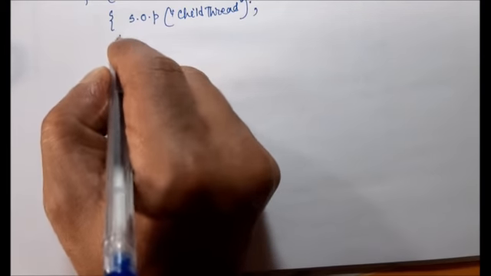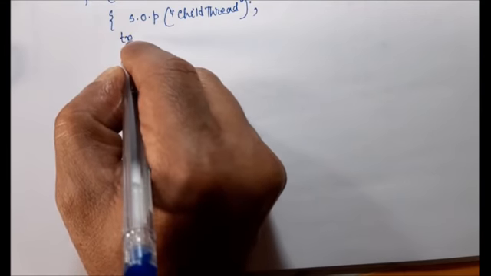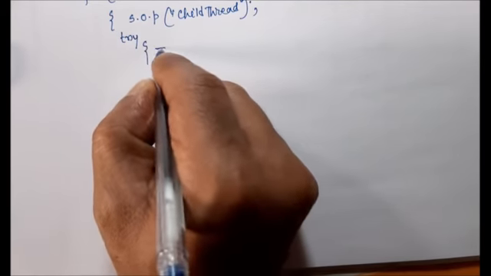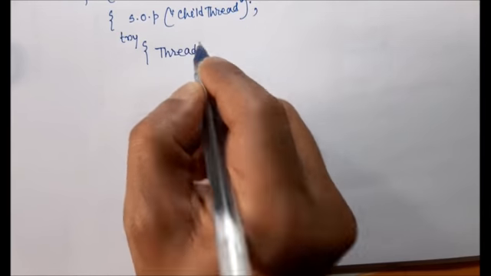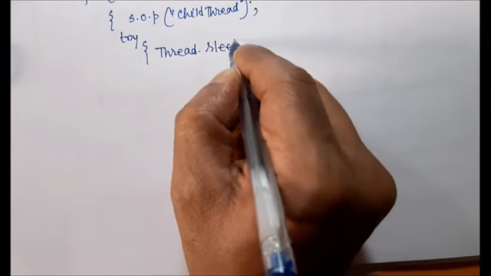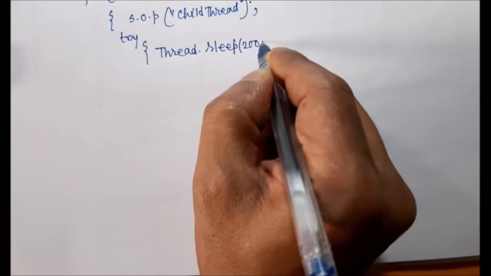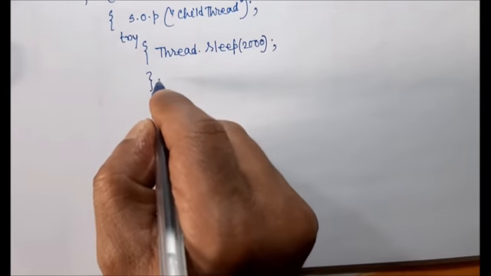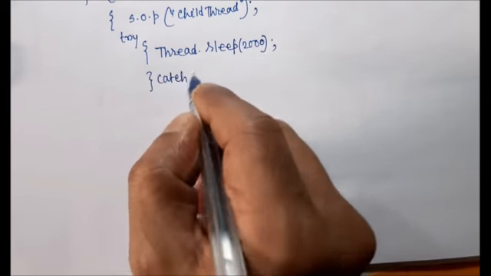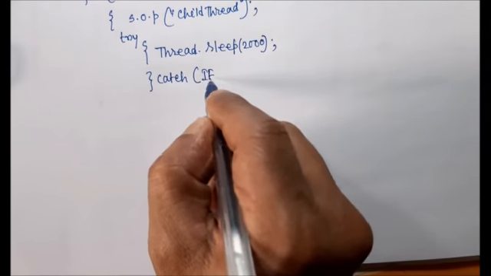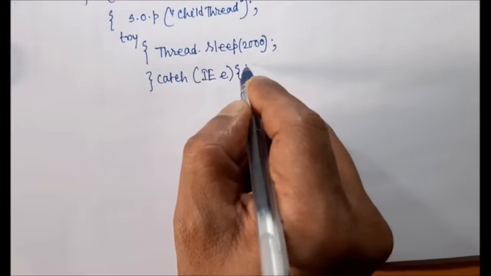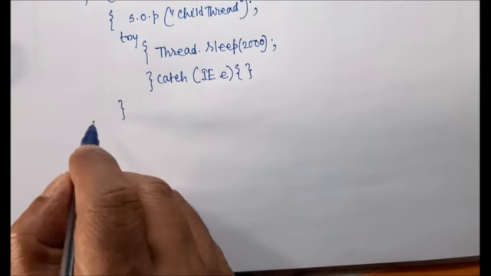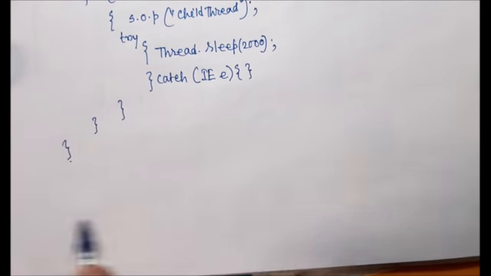Within this for loop, I have taken try, Thread.sleep(2000) milliseconds. After that, catch (InterruptedException e), with a blank body. So my for loop is completed, my run method is completed, my class is completed.